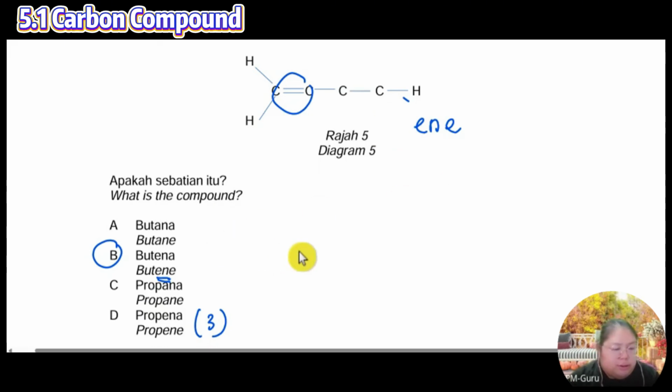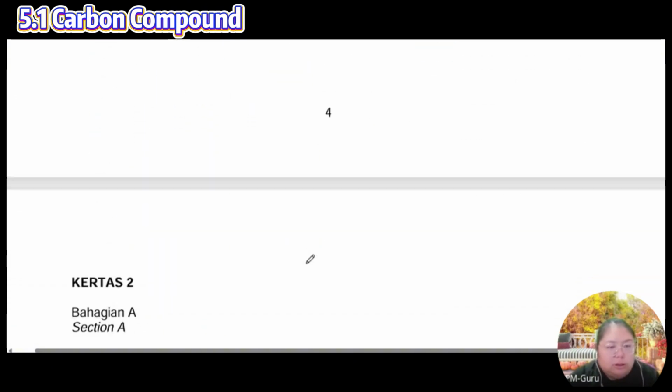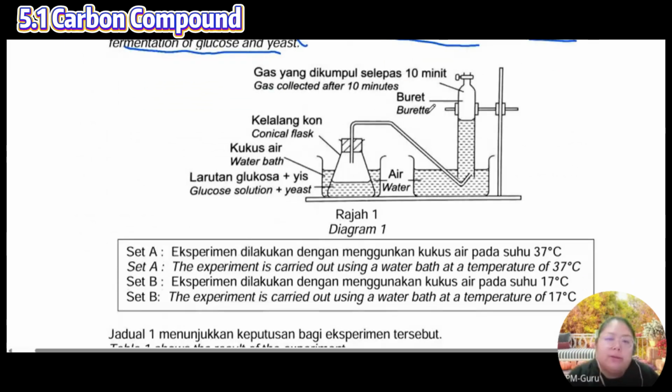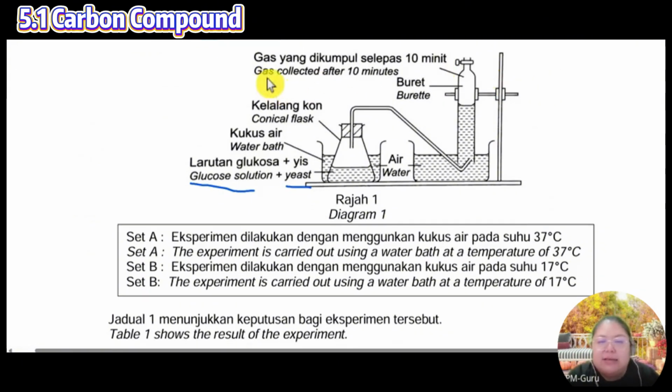Okay, now we're going to see the structure. Number 1. Okay, study the effect of temperature on the process of fermentation, glucose and yeast. So that means they want to produce alcohol. Glucose solution plus yeast. They want to collect the gases. Gas collected after 10 minutes.